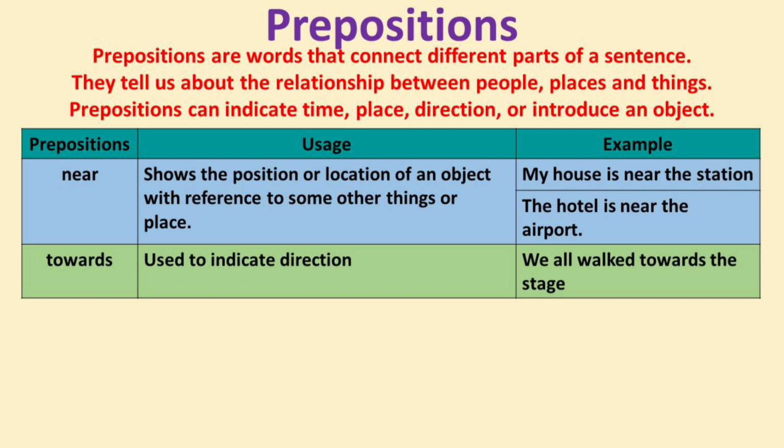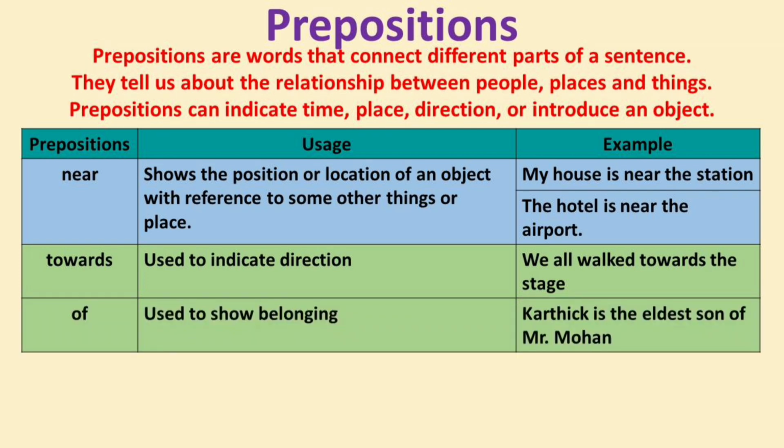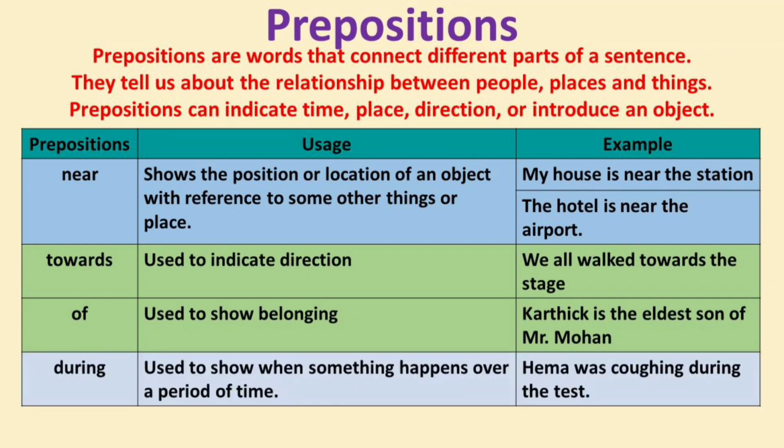Next we discuss about of. The preposition of is used to show belonging. For example, Kartik is the eldest son of Mr. Mohan. Here, this sentence shows that the preposition of is used to show belonging, that is the eldest son of Mr. Mohan. Yes, Kartik is the eldest son of Mr. Mohan.